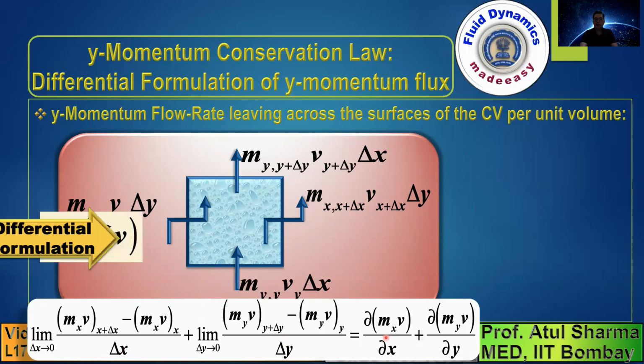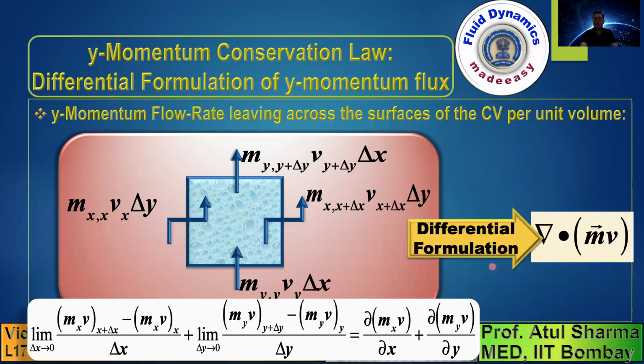And the final differential formulation is given as del dot mv, where this is the y momentum flux. So note that in mass conservation, we obtained del dot m, the mass flux. In the previous slide, it was del dot x momentum flux. Here it is del dot y momentum flux.